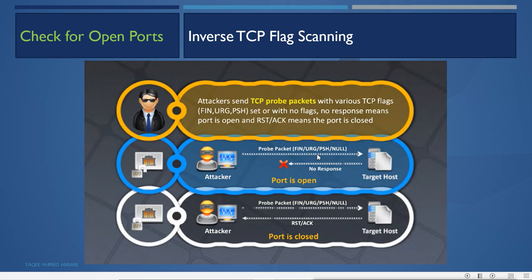So suppose port number 80 is open and port number 25 is closed in the packet filtering firewall. When any request comes for port number 80, it must be a SYN flag first, so the firewall is waiting for the SYN flag to come. If the SYN flag comes for port 80, it will allow it to go. If the SYN flag comes for port number 25, it will not allow it inside. Now what the attacker is doing here is sending an urgent flag, or FIN, or push flag, or even no flag, to port number 25.